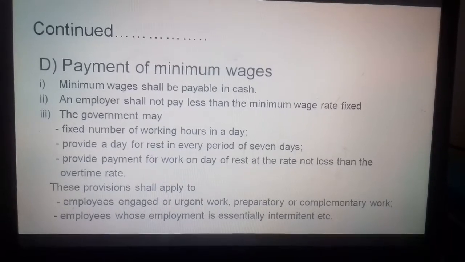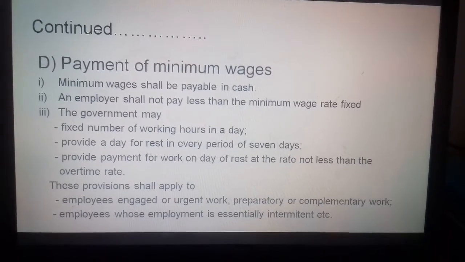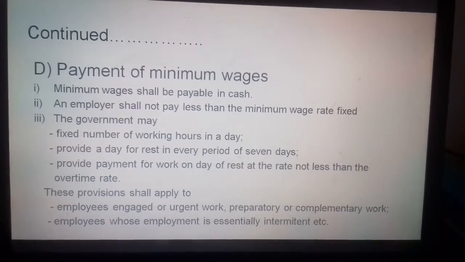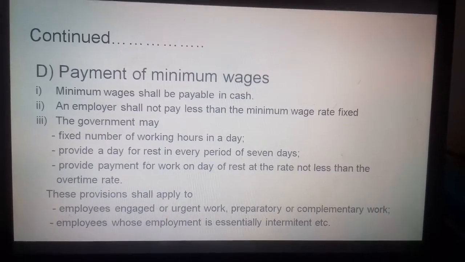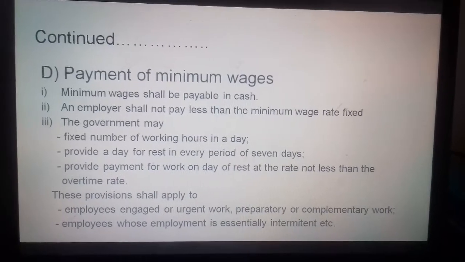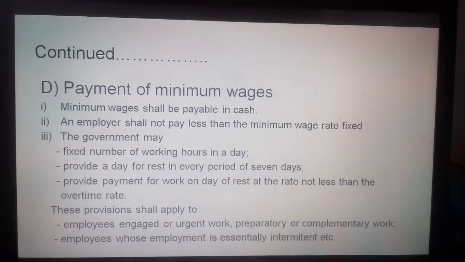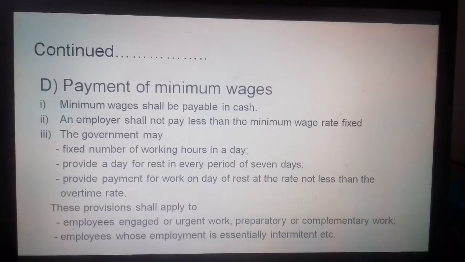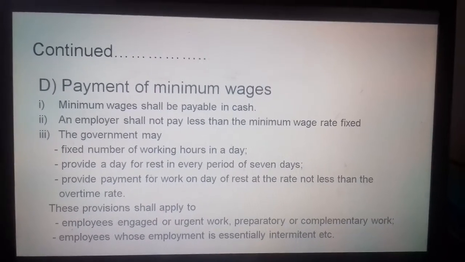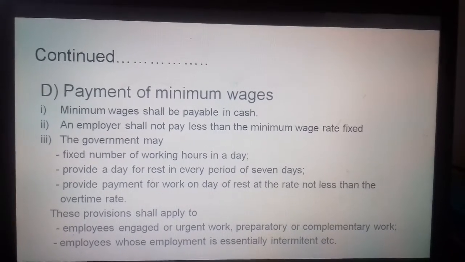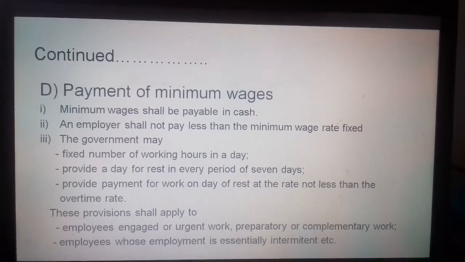It also provides a day of rest in every period of 7 days, compulsorily, and provides payment for work on the day of rest at a rate not less than the overtime rate. So when an employee is having his rest period, just like we have Sunday, then on that day also payment is given to that worker, and that kind of provision is also made under this Minimum Wages Act.